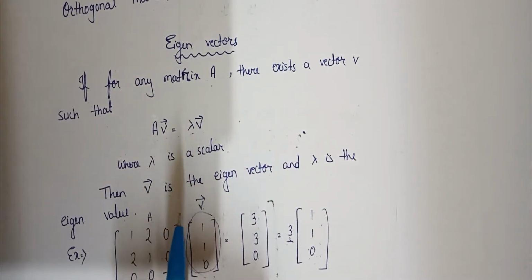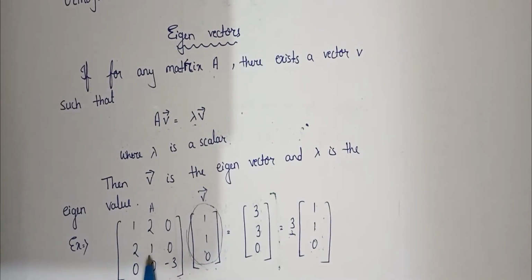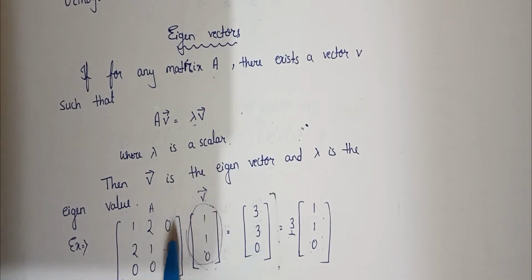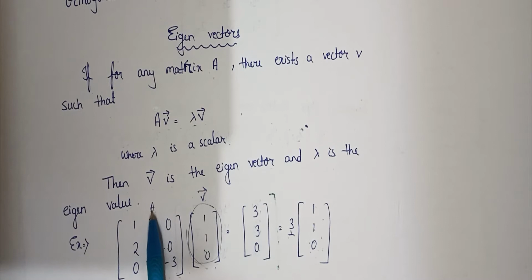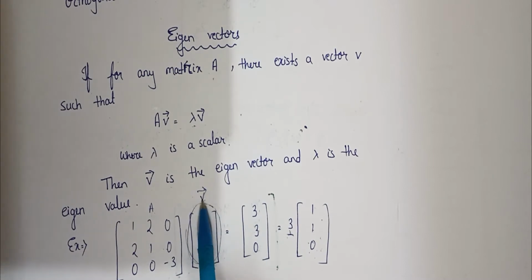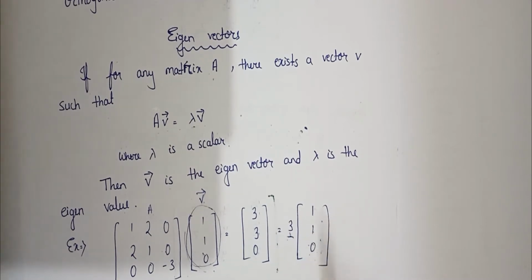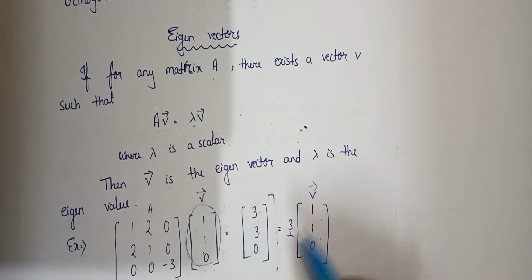So what does it actually mean? Before, we already know about the matrix. Suppose I am taking an example of a matrix. Here I have taken 1 2 0, 2 1 0, 0 0 minus 3. Like this there are many matrices, but in some matrices this holds good. Suppose this is matrix A. For matrix A there exists a vector V such that after multiplying this matrix and this vector, I got 3 3 0. After taking the 3 common, what is left here? 1 1 and 0. This 1 1 0 is similar to the vector.